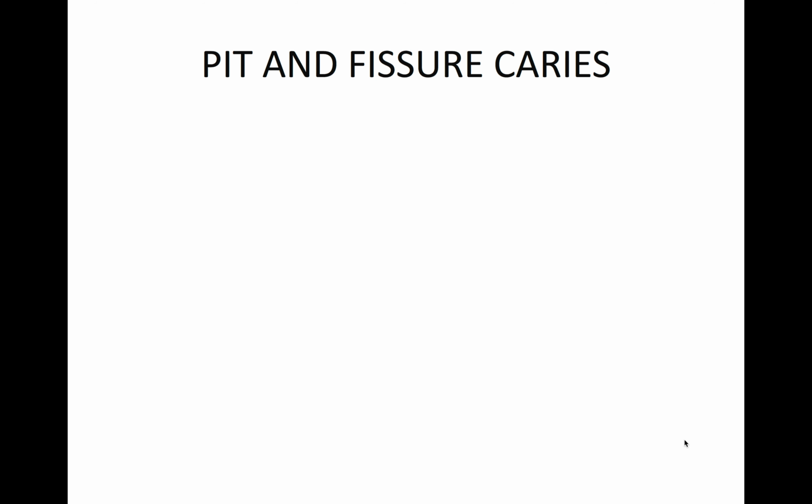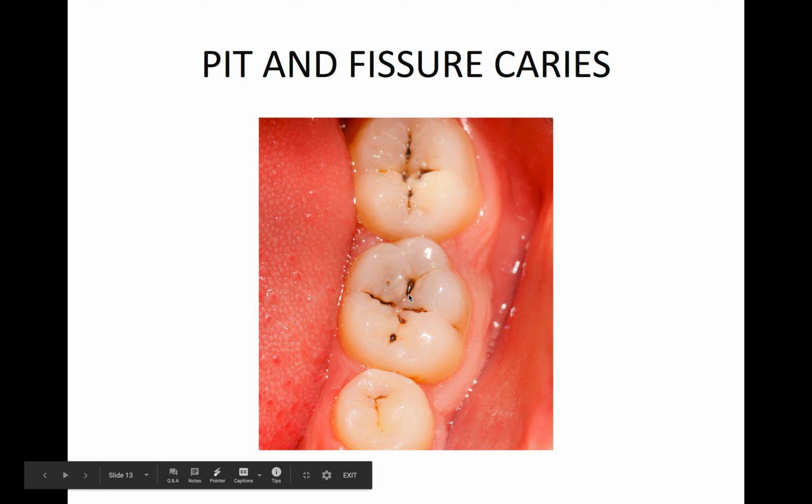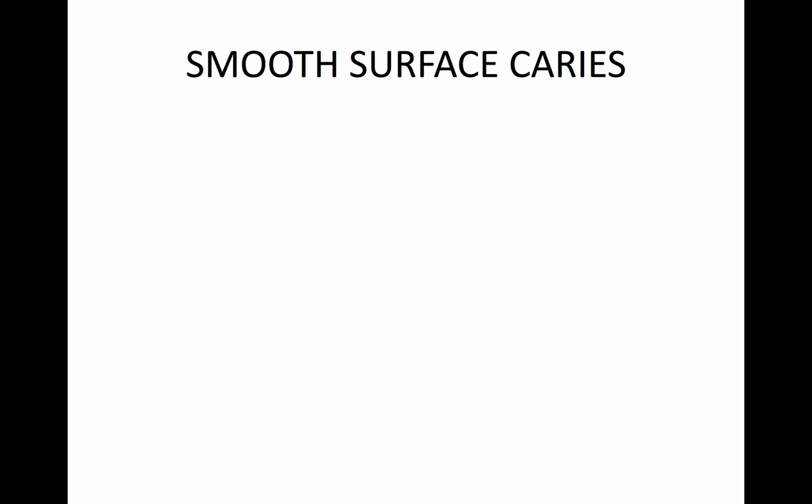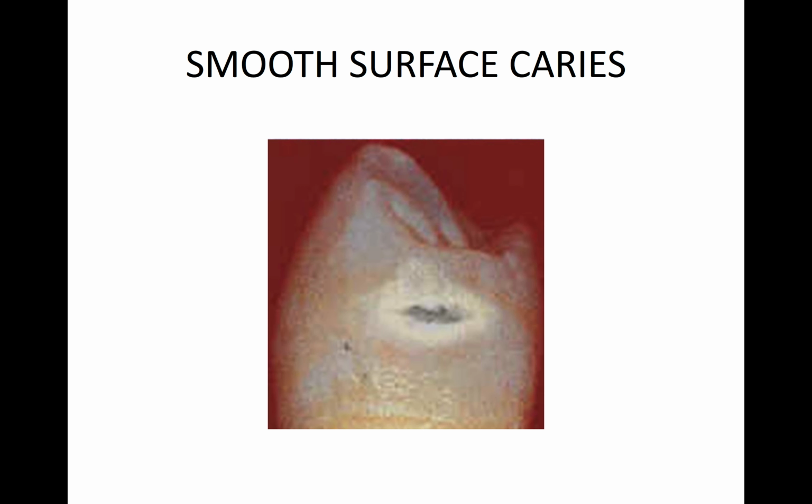Now, pit and fissure caries. What is pit and fissure caries? As the name suggests, pit and fissure caries is where only the pit and fissure area is affected. Pit and fissure caries is most common because when we brush our teeth, these are the small areas where our toothbrush doesn't clean properly. So that is pit and fissure caries. Now smooth surface caries. Smooth surface caries can occur on any surface of the tooth, as you see in this.